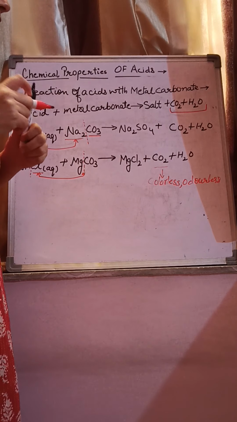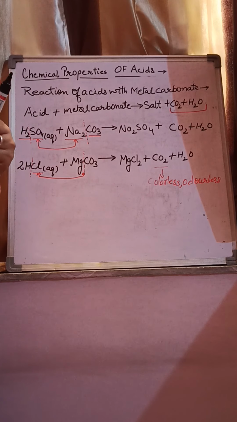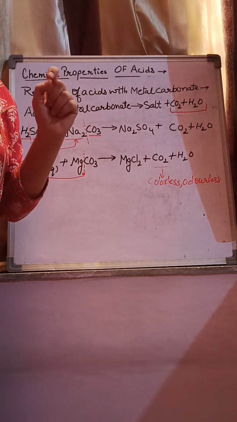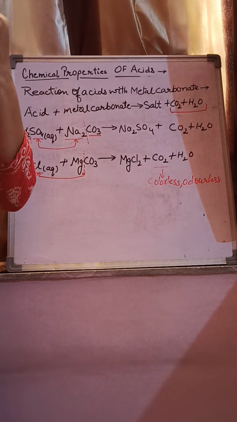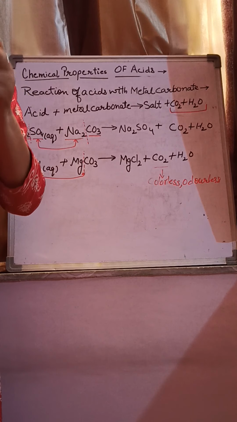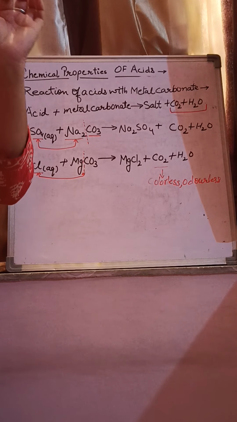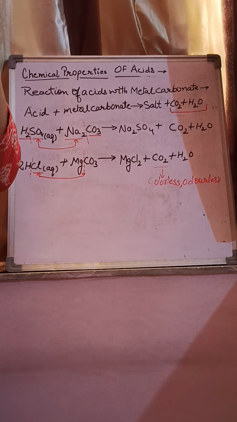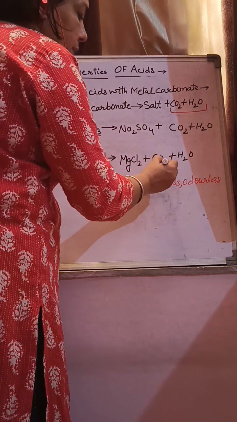The first test is that when we bring a burning matchstick near the mouth of the test tube, carbon dioxide extinguishes the burning matchstick. If any colorless, odorless gas evolved puts off a burning matchstick, then 100% the gas evolved is carbon dioxide.